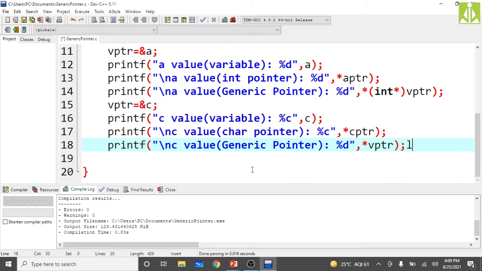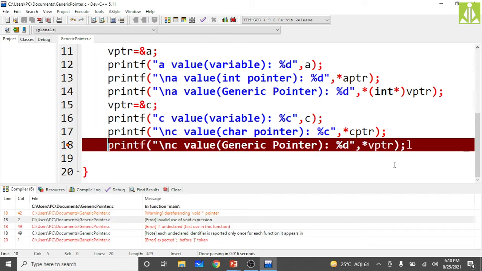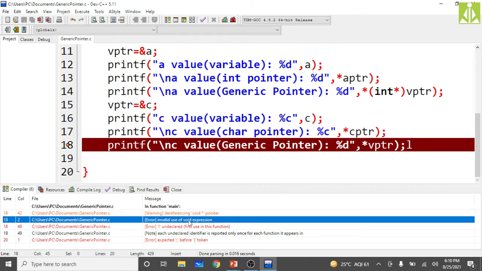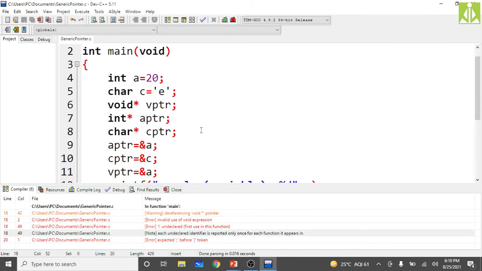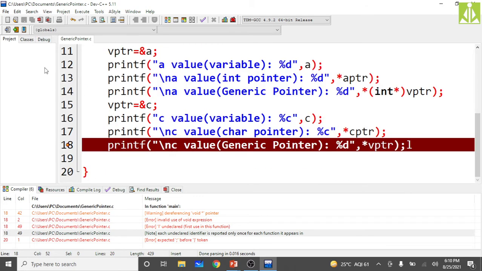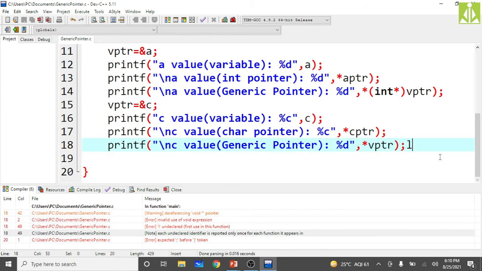That's the reason when you are coding, code it properly. Make the compiler aware at what point your generic pointer is holding what type of address. It is not holding the data, it is holding the address. That's the reason we need to be specific whenever we are dealing with a generic pointer. Just go and compile, see, we will get our error over here. You're dereferencing VPTR directly. Dereferencing VPTR directly is not allowed. Void pointer over here, then invalid use of void expression, and something undeclared. Yeah, this one is undeclared.